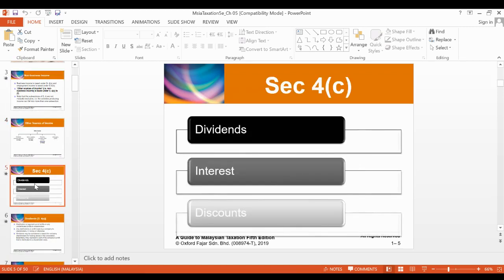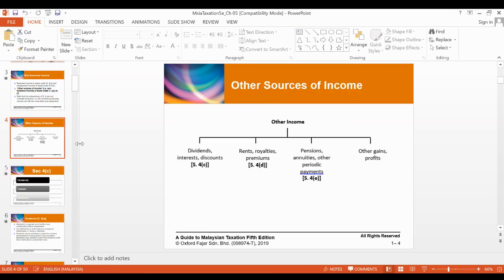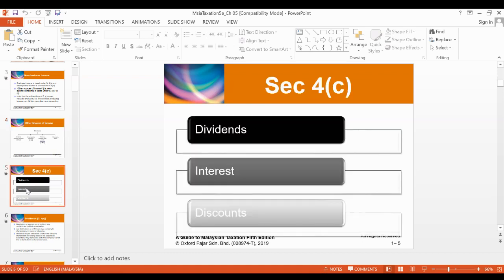Alright, so under Section 4C, as we have here, we have dividend, interest and discounts. We have three items here: dividends, interest and also discount. Right, let's look at one by one.